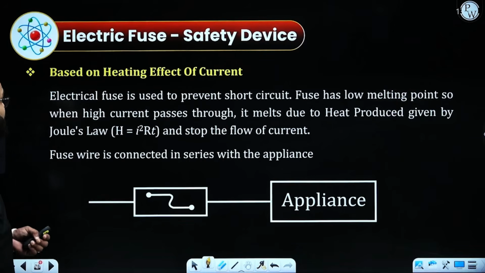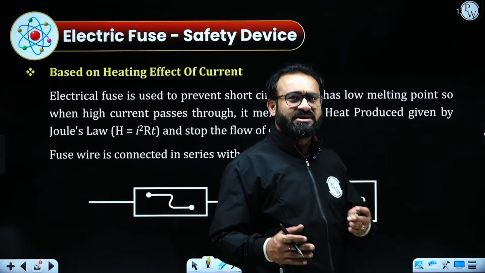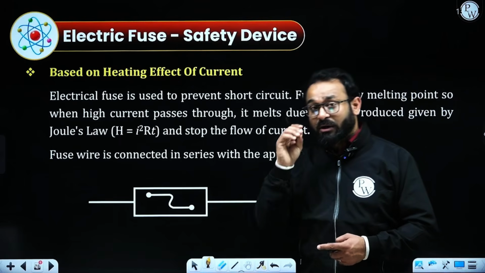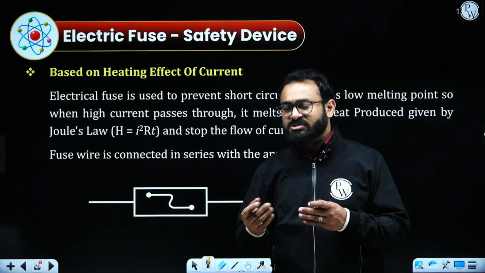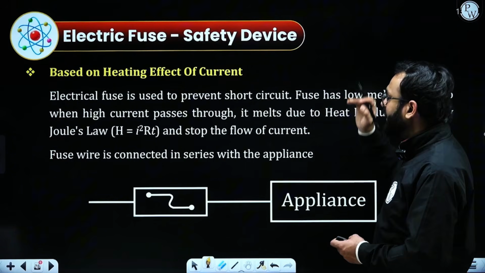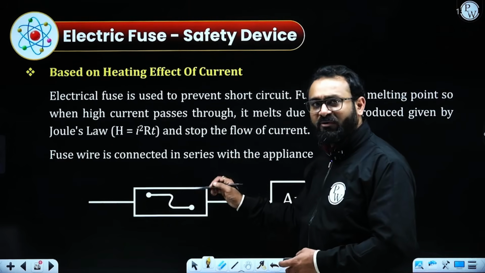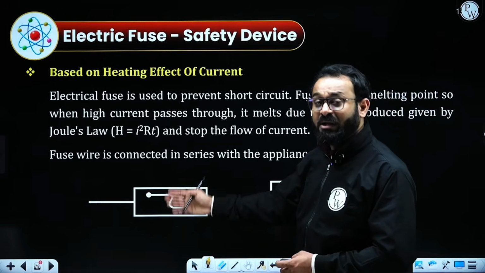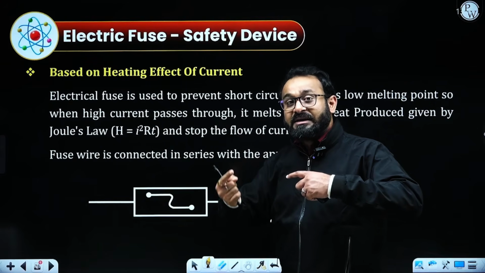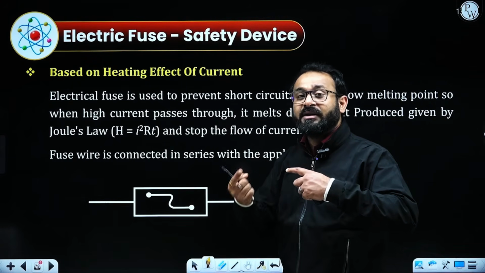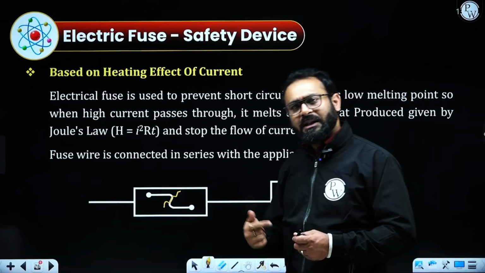What are the safety devices based on the heating effect? That is called the fuse. These days we are using the miniature circuit breaker, called MCB. Right now this is the trend. Previously we were using the fuse, which was based on the heating effect of current, where a wire made of a high melting point material was connected in between. Sometimes voltage fluctuation gives a higher supply of current, which generates a higher heating effect. As a result, the circuit breaks down and we can replace it later.